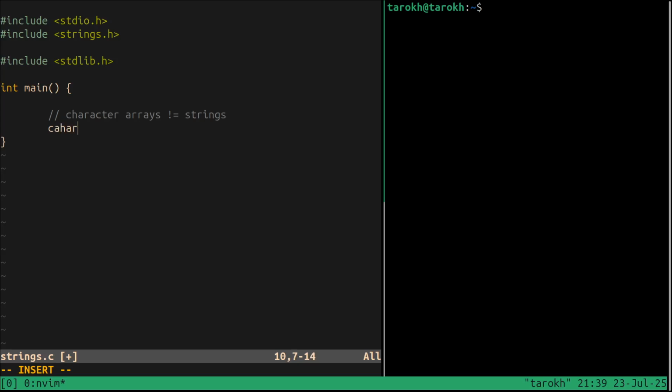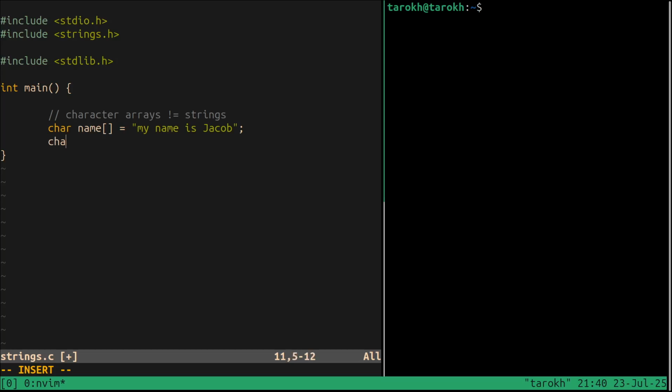We can say char name, opening, closing brackets, and like this we can say my name is Jacob. So this is one of the ways that we can define strings in C.